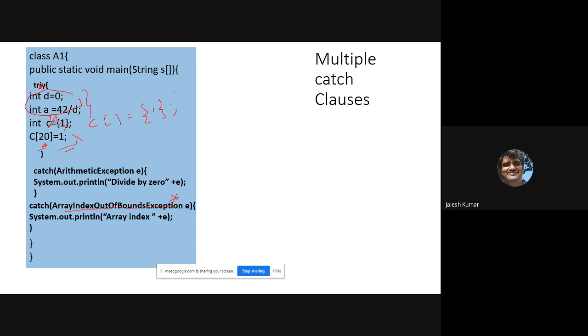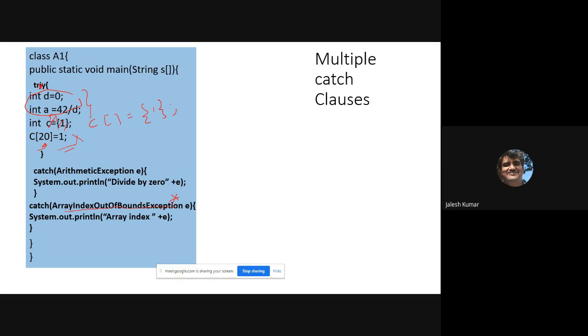See, why is Java robust? Because of the nature of exceptions. It will not allow you to do any malfunctioning, because normally this occurs with respect to arrays. You are defining some size for the array, and always chances are there you are referring to an index which you have not declared. Like this example, we defined one array, but we are referring to some other location. It is out of bound. Array index is out of bound. See, clearly that word is very meaningful, is it not? Array index out of bound.